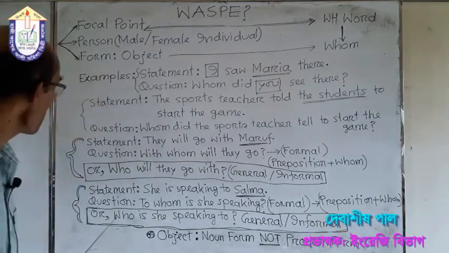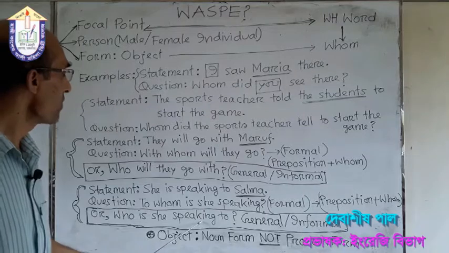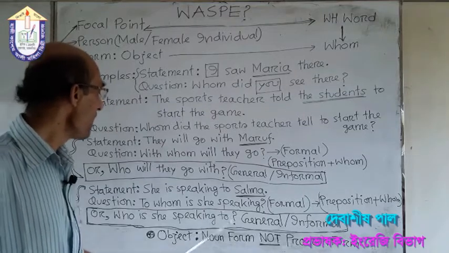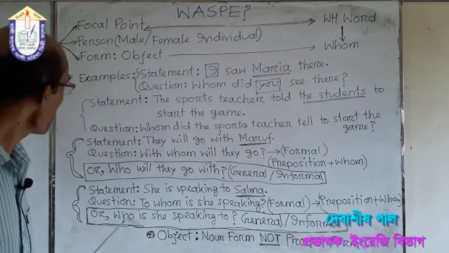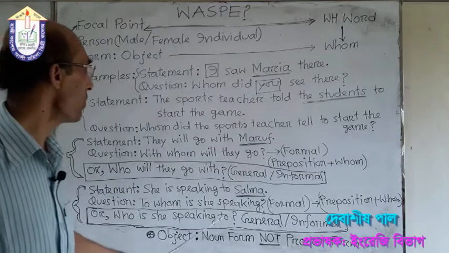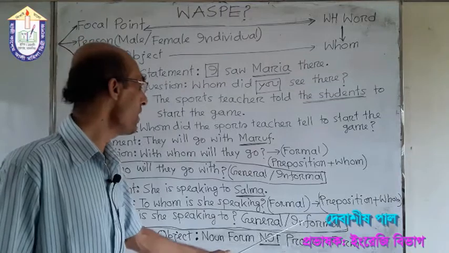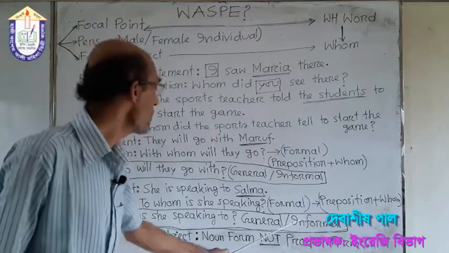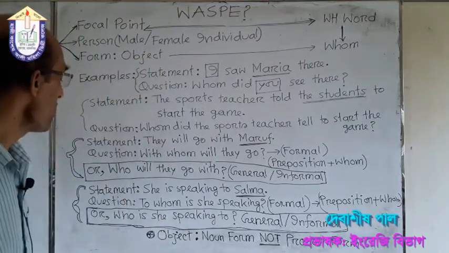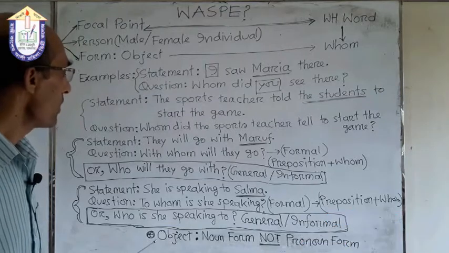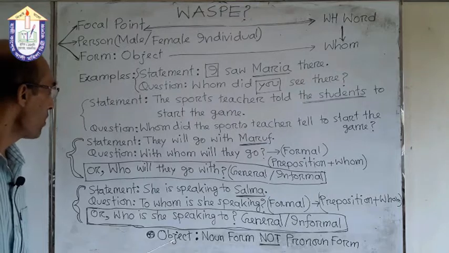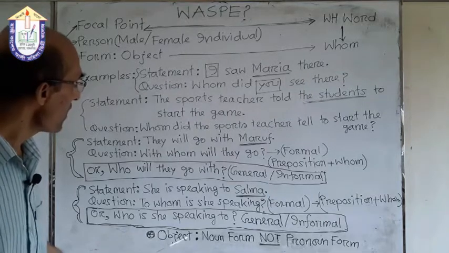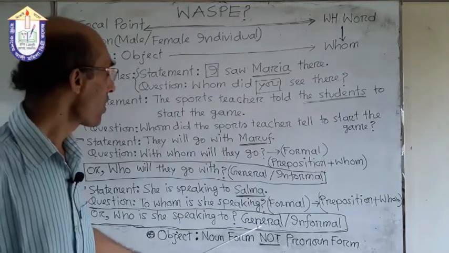So what is the total thing? Who is she speaking to? And finally we have used a question mark to make it a question. So the total answer is: who is she speaking to? This is a general or informal type of sentence, an example of informal language. So here we have also used an object, and the object is in noun form, not pronoun form.